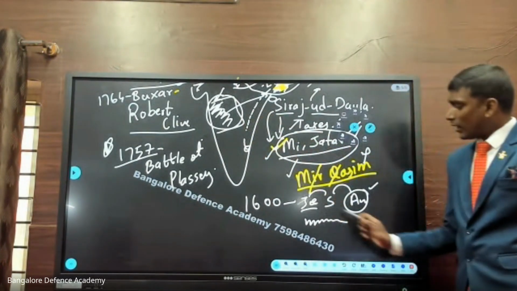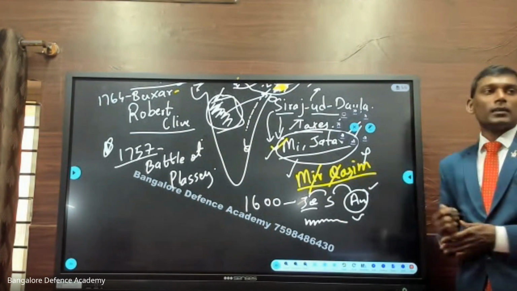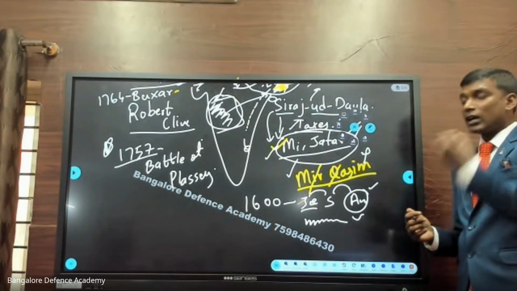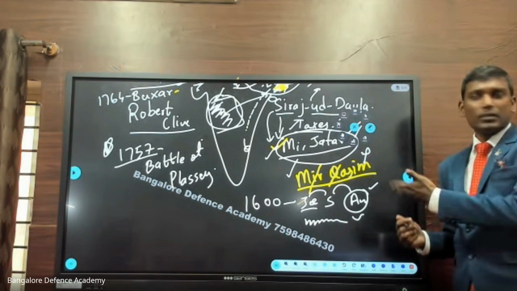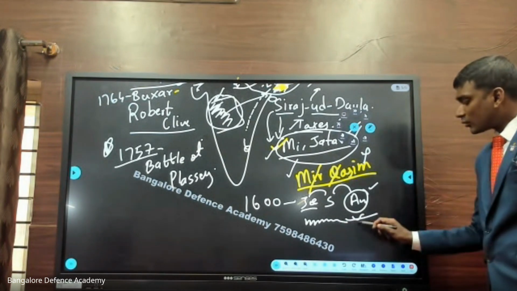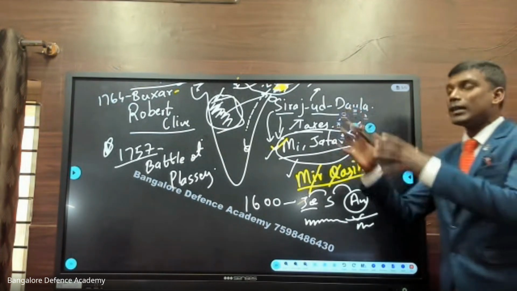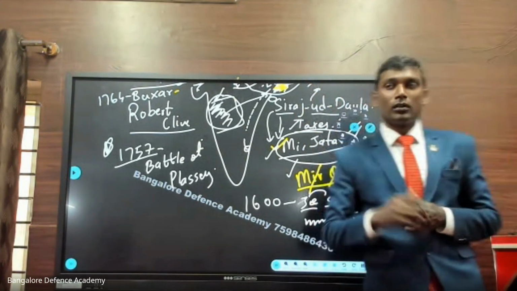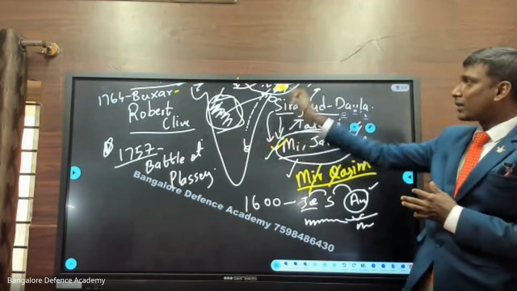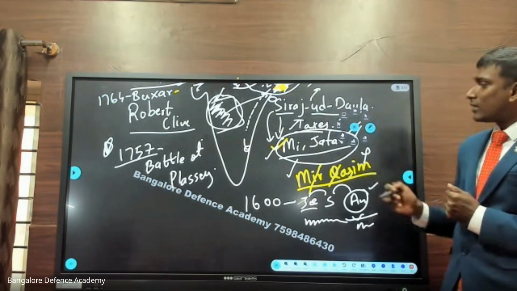So think, after Aurangzeb, there are so many people. After Aurangzeb, you have Akbar II, Bahadur Shah Zafar, that we'll see now. So many people are there. In this meantime, the Britishers once again capture Kolkata. At that time, Robert Clive comes once again here. And there is a dialogue.